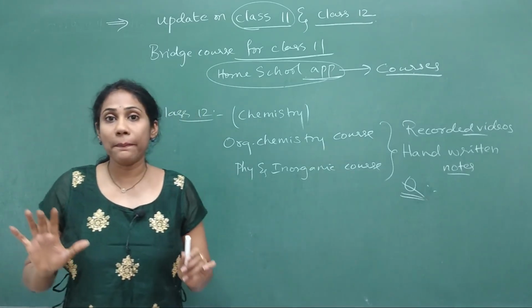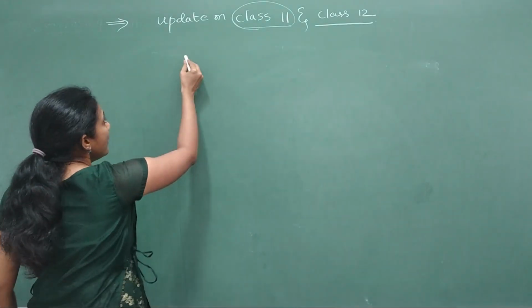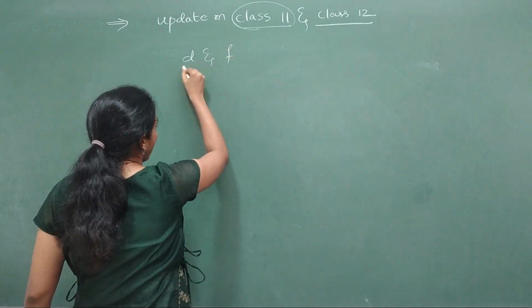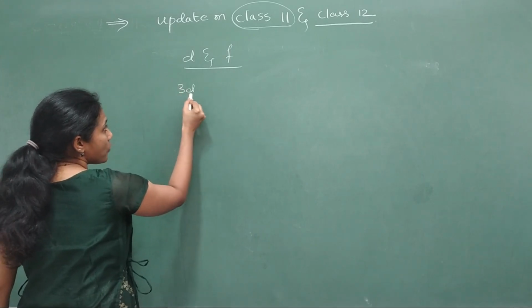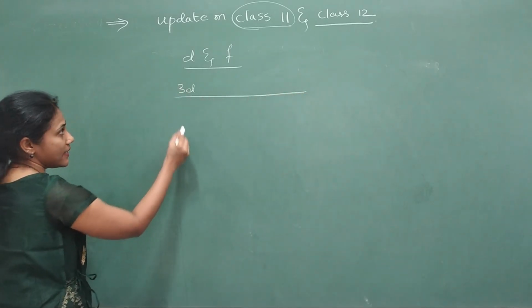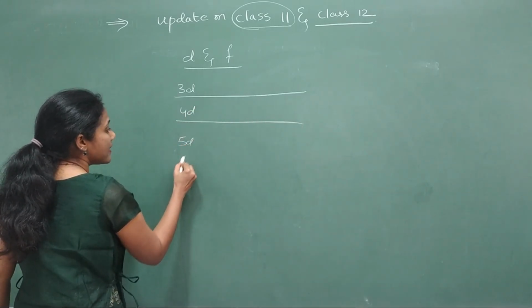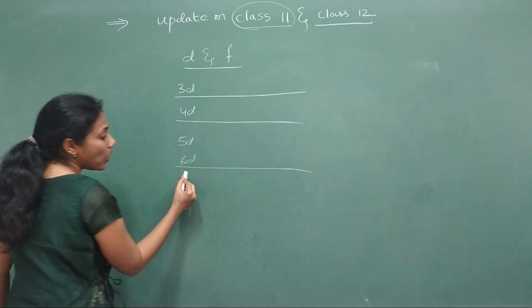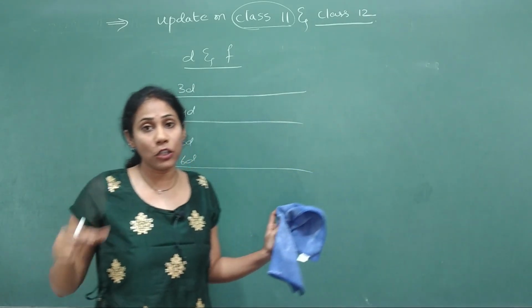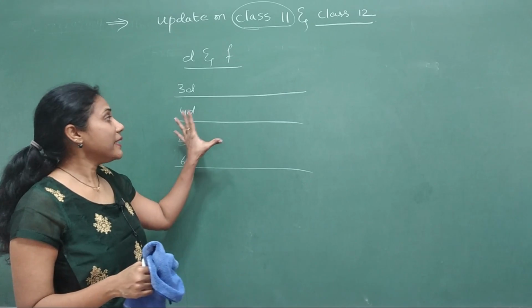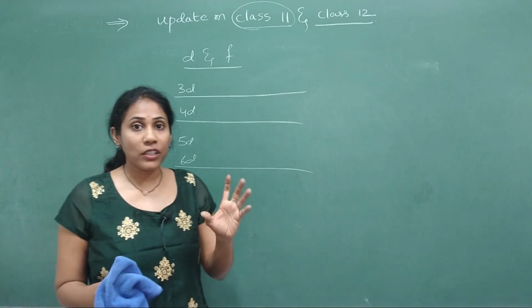Okay, so a few examples I'll tell you of how I taught the concepts in the course. See, coming to inorganic chemistry, you have this chapter D and F block elements, right? Here you have 4 transition series: 3D series elements, 4D series, 5D series and 6D series, and you also have F block elements where you need to remember the element, atomic number, name, electronic configuration and everything. This is completely a memory based concept. On this also MCQ questions can be framed for the competitive exam.